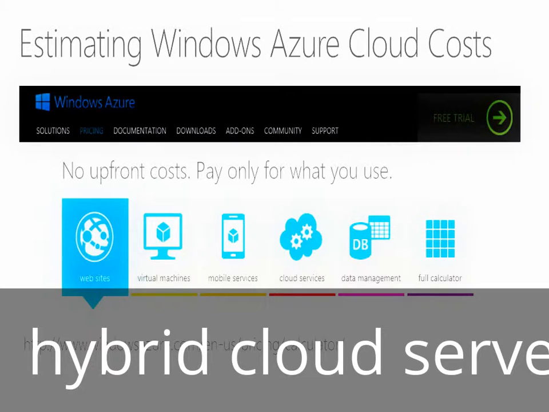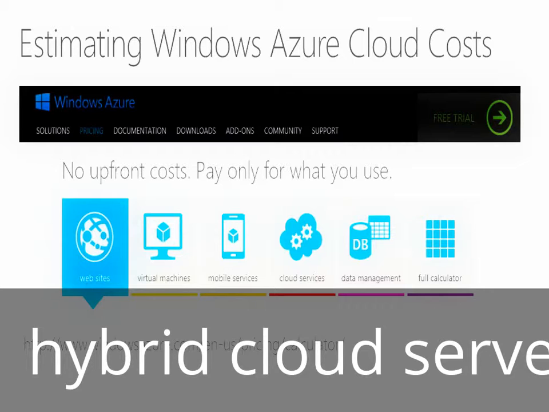And to make it really easy to plan for Windows Azure cloud costs, you can take the MAP output that we saw as part of the Windows Azure VM readiness assessment and plug that data into our Windows Azure pricing calculator. The pricing calculator is available on windowsazure.com. It's very granular. It allows you to plan out varying sizes of virtual machines running either Windows or Linux workloads. It allows you to plan out your storage costs. It allows you to plan out your network bandwidth costs.